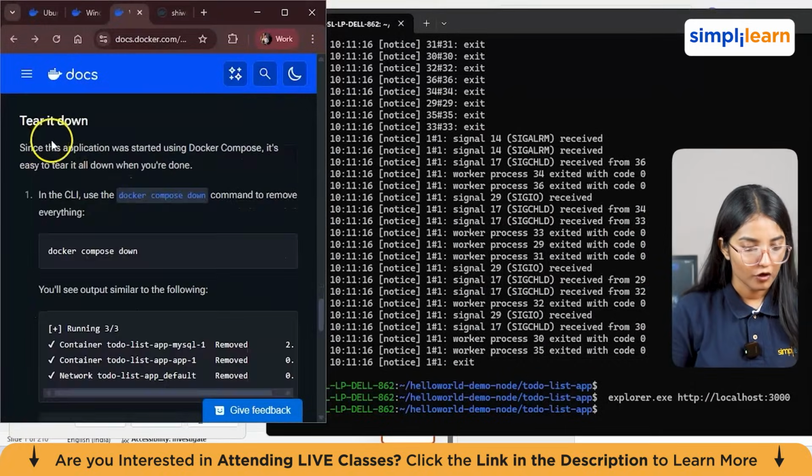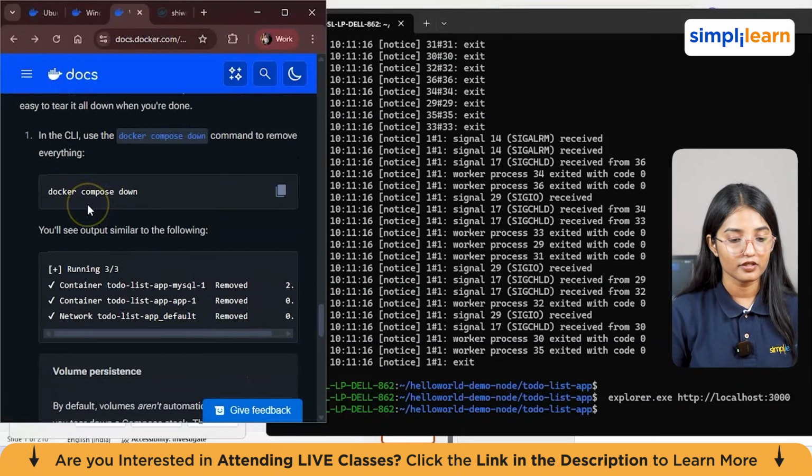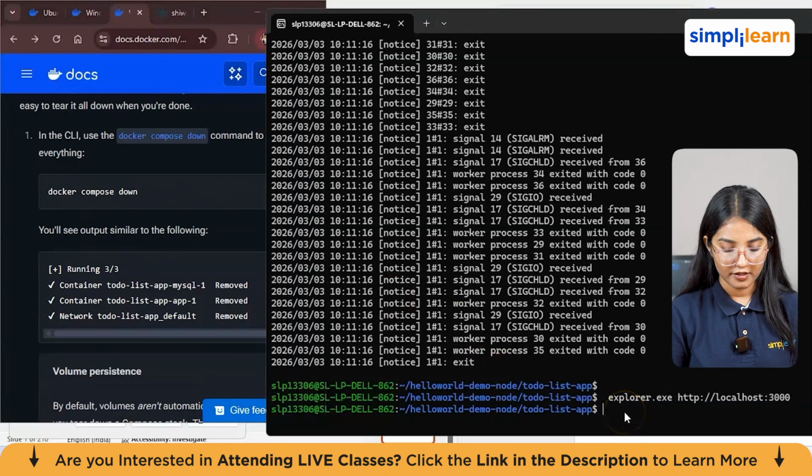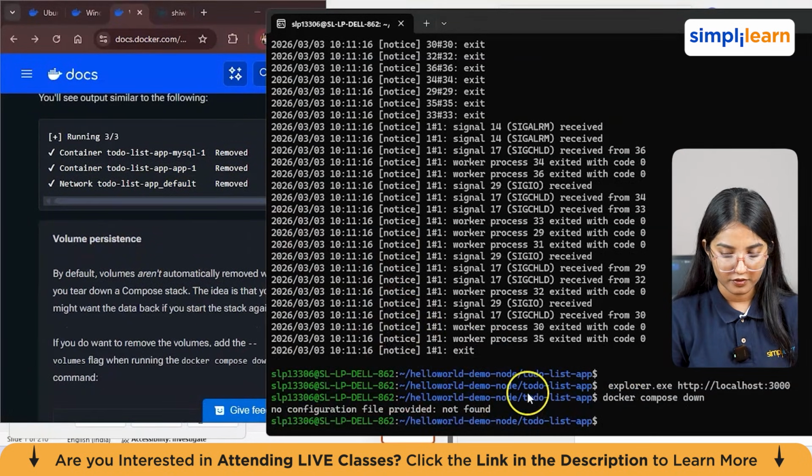All right. Since this application was started by Docker Compose, it's easy to tear it down when you're done. So you can just copy this and enter it here, and it will remove it. Okay, it says command not found.